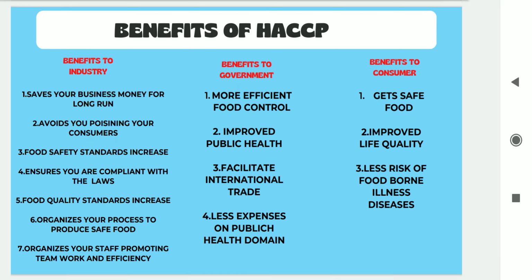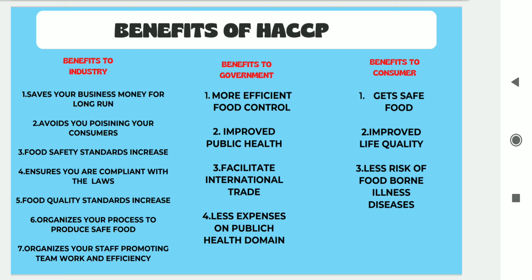The benefit of HACCP to industry is that it saves your business money in the long run. It avoids poisoning of consumers. Food safety standards are being increased. It ensures that there will not be any complaints from consumers. It organizes your process to produce safe food and promotes teamwork and efficiency among staff.